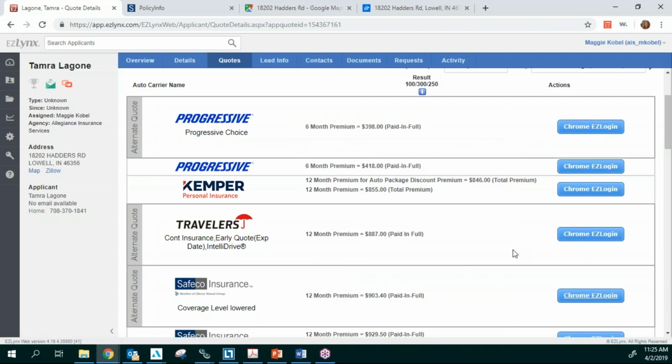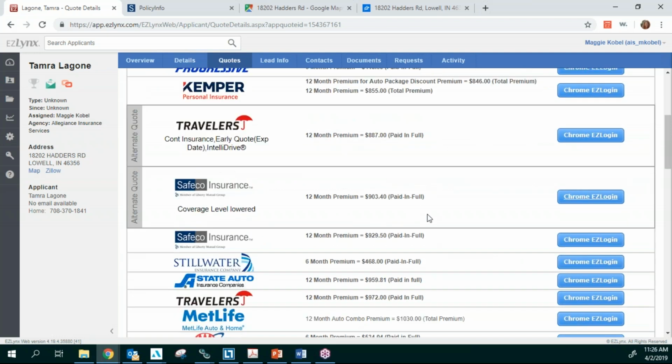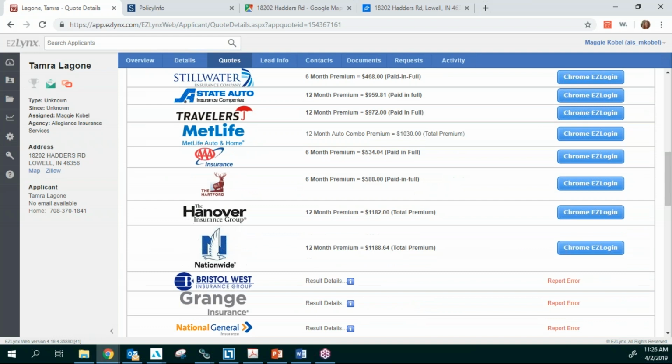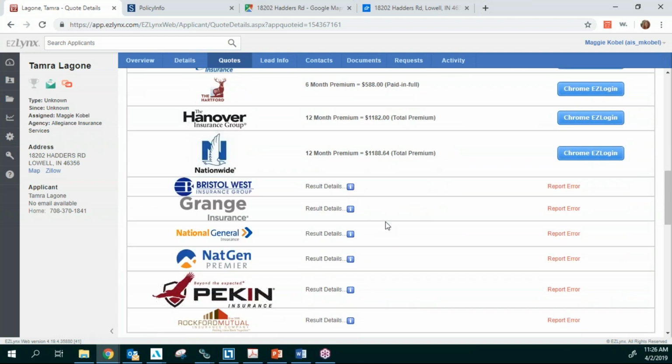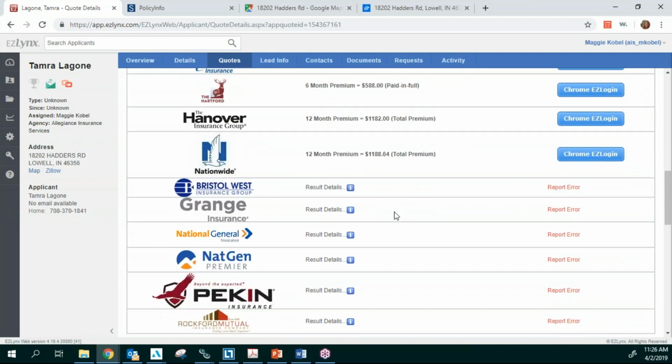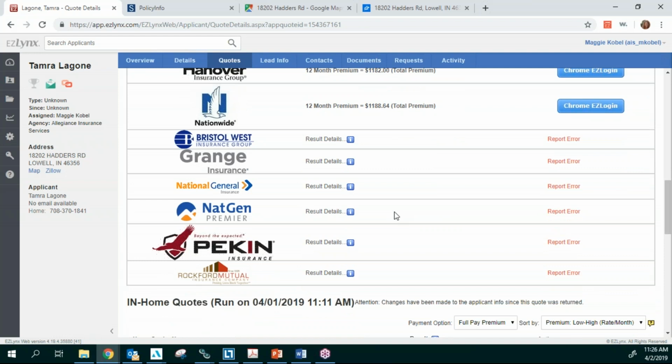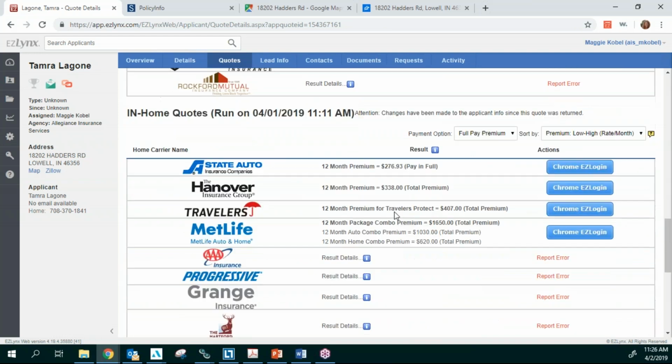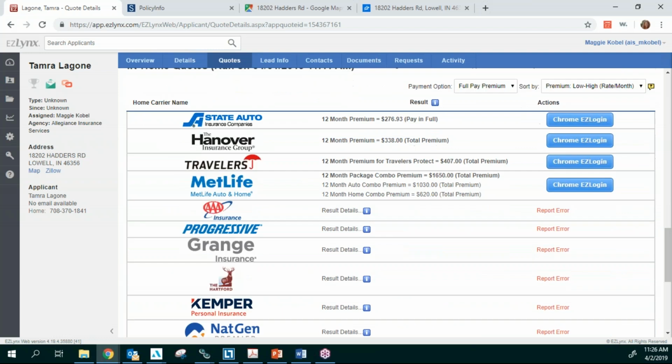Does anybody have any questions so far? Is everybody using that Easy Chrome login? Because it sure is a time saver. All right, so then you can come back through here and see if you've had any errors. We went through them real quickly when we were doing the updates for the quotes. And now you have both your home and your auto quotes together.